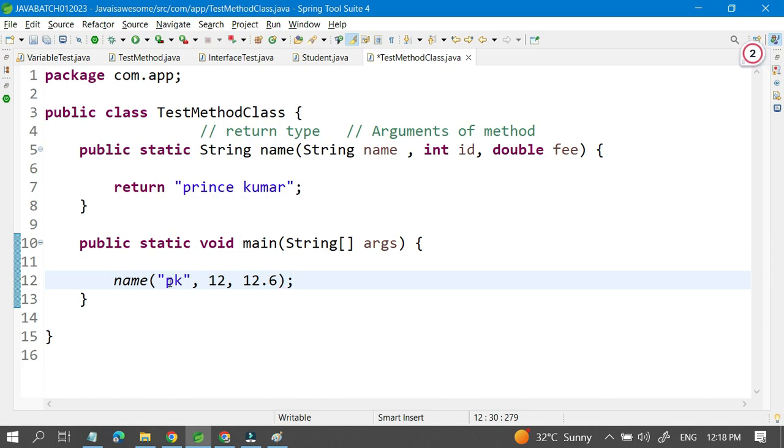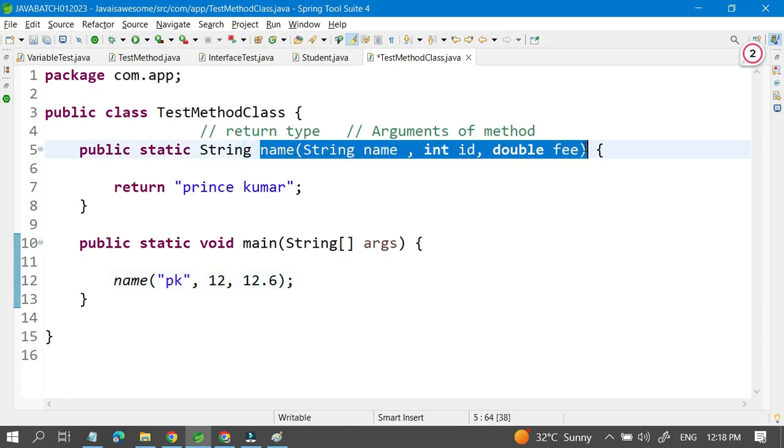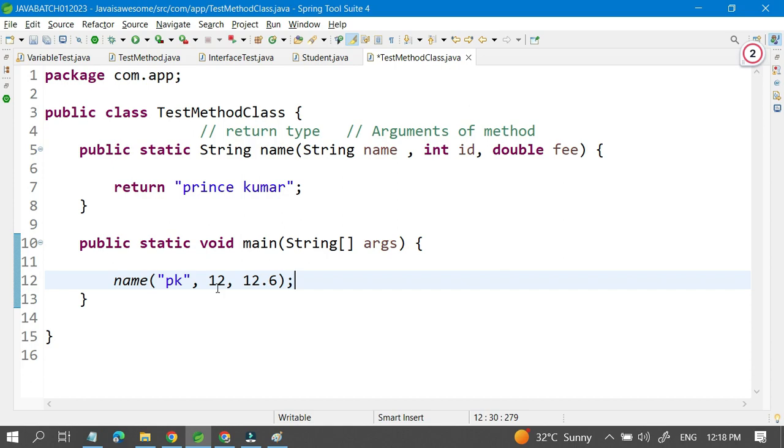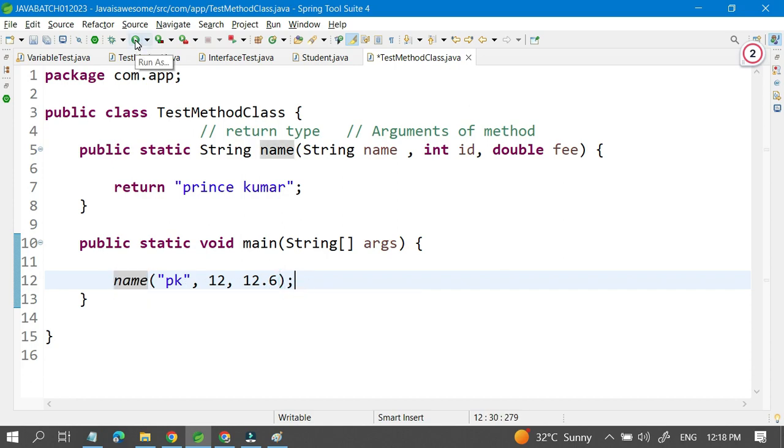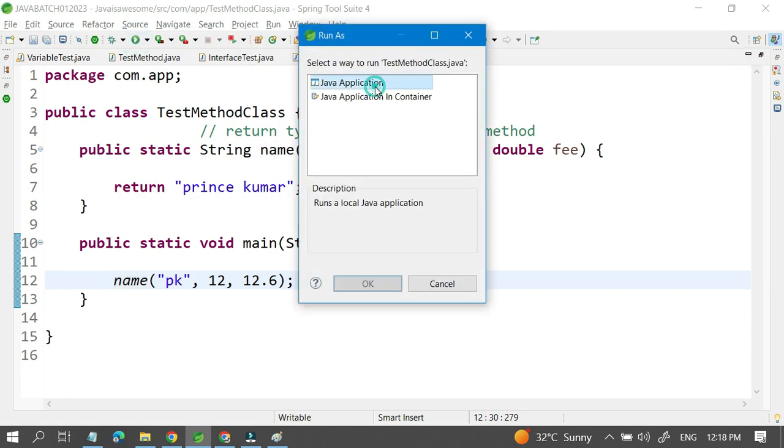So the same parameters I have passed here, you can see. A string I have passed, an int value I have passed, a double I have passed. While calling this method we need to have these parameters, then only you can call these methods. So once I call this method's name, I am able to call it, no issue. You can run this code, no issue as of now.